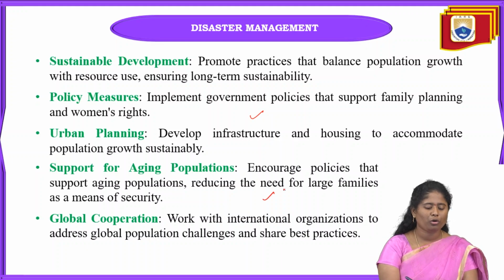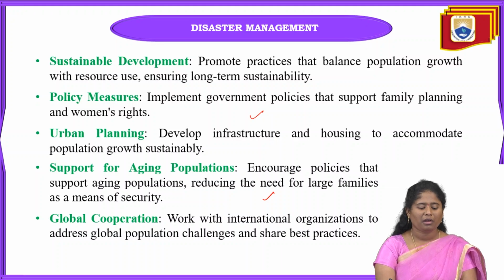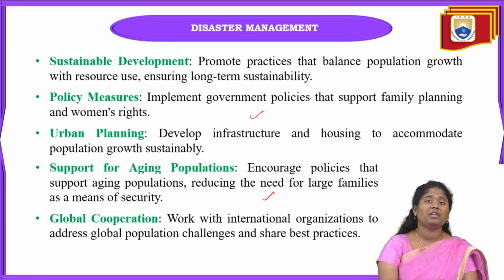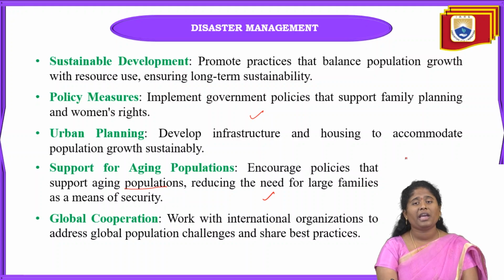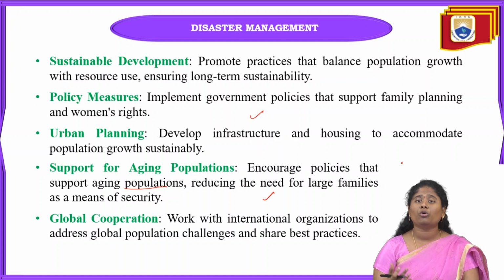And next one is support of aging populations. Here we have to encourage policies that support the aging population. Aged people are nothing but 50 plus. If aged people feel very safe and secure in the future, they will not encourage their younger ones to give birth to so many children.